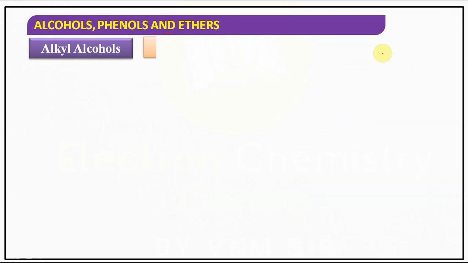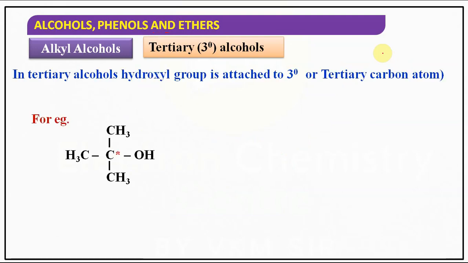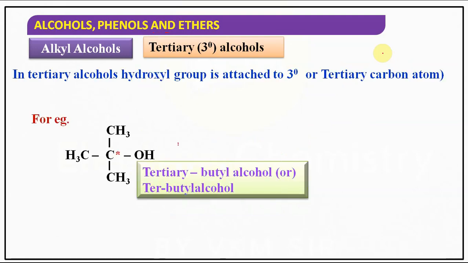Understood? Now the third part, tertiary alcohols. That you know very clearly. In tertiary alcohols, the hydroxyl group is attached to which carbon? 3 degree carbon or tertiary carbon. Observe it, this carbon, which is marked with an asterisk, is attached to how many carbons? 3 carbons, hence it is a 3 degree carbon, right? So our OH group is attached to a 3 degree carbon, hence that alcohol is called a tertiary alcohol.